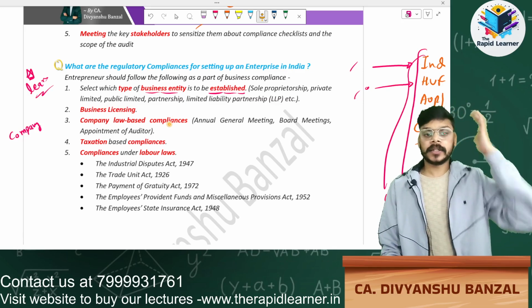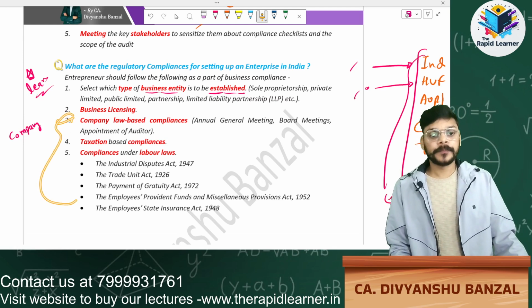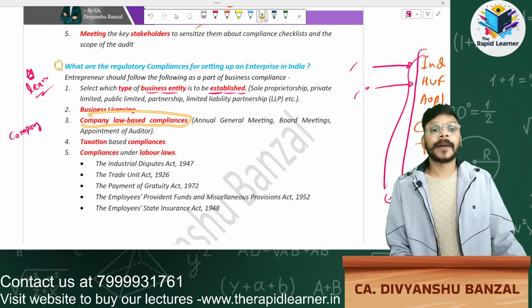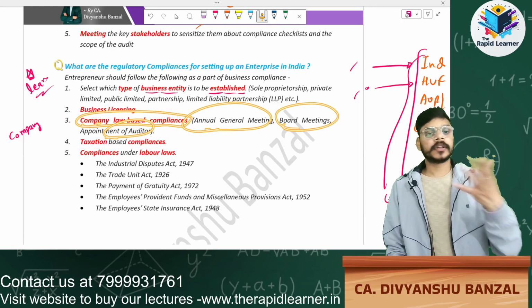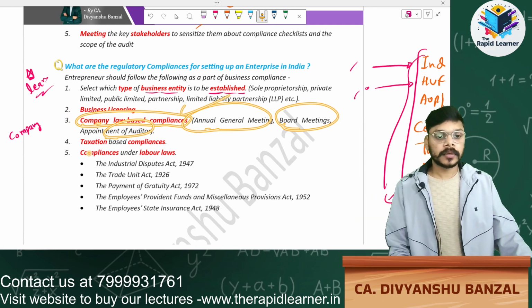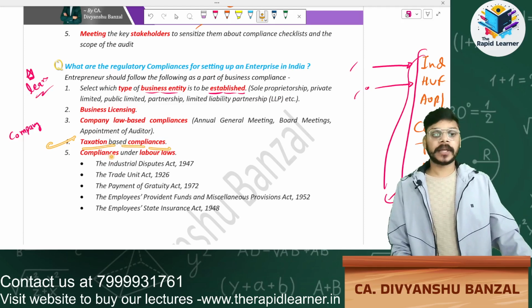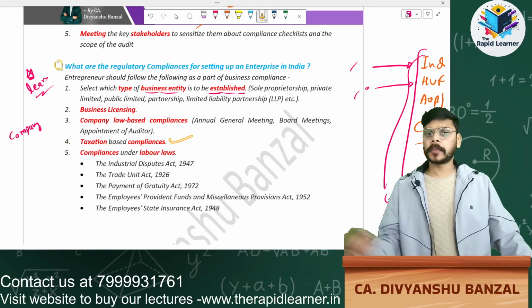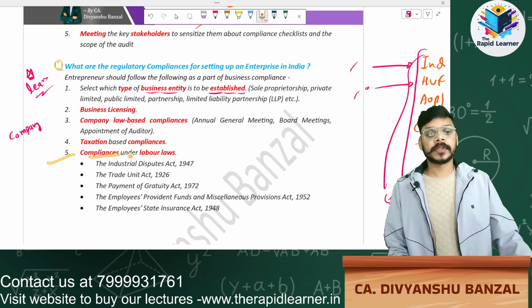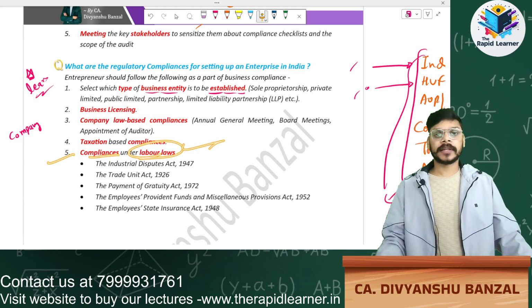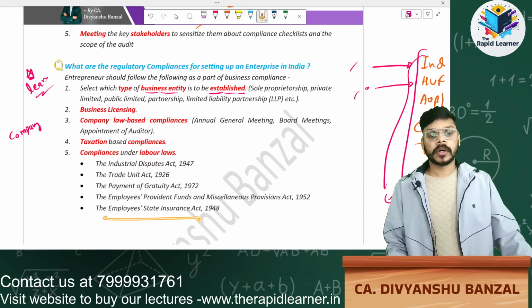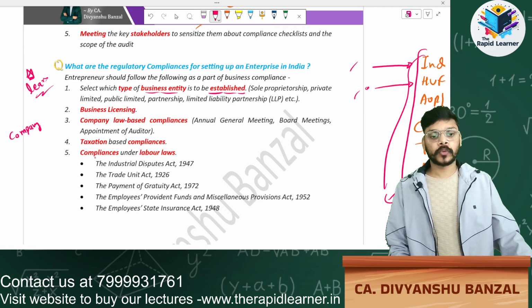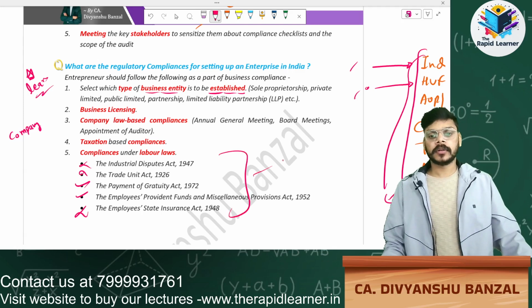Partnership Act 1932. Simple. Now if you are a company, then you have to follow company laws, like annual general meeting, board meeting. You have to appoint a director, auditor, and so on. Simple. Then fourth one, taxation based compliance. You have to comply with the tax laws. Last one is labor laws. You have to comply with the labor laws, industry laws, Payment of Gratuity Act 1972. You have to just learn 2 points, this one and this one, that's it. Leave 3 points, just learn 2 points only.